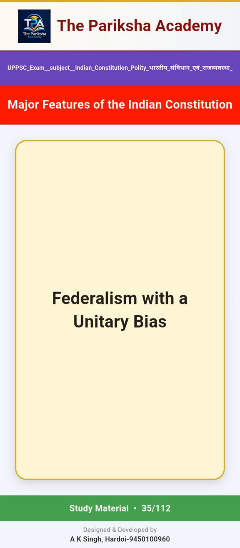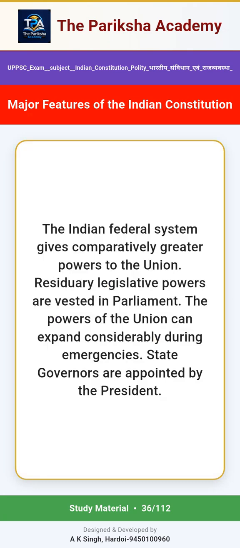Federalism with a unitary bias. The Indian federal system gives comparatively greater powers to the union. Residuary legislative powers are vested in Parliament. The powers of the union can expand considerably during emergencies.